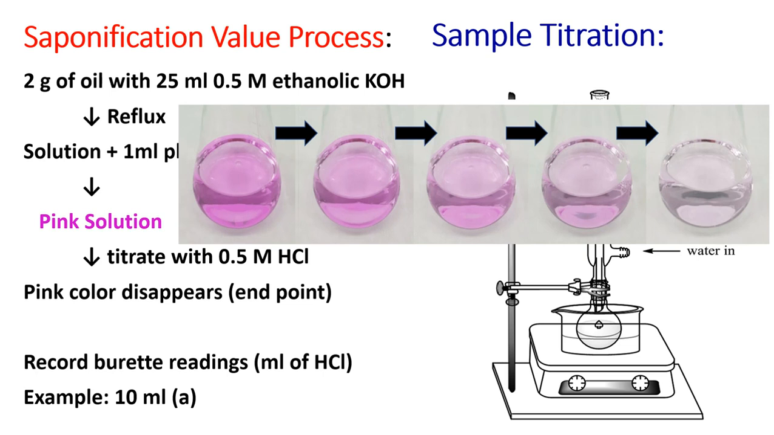So 10 ml we have recorded, and this is called the A reading, or the sample reading. The sample reading, or the mL of HCl required for titration, was 10 ml. Very similarly, we are going to perform the second stage of this method, that is